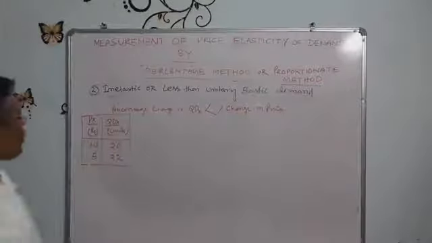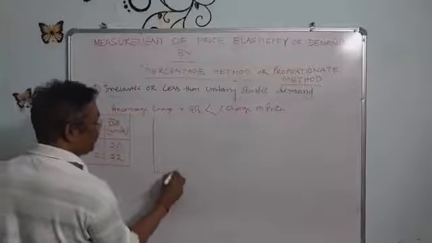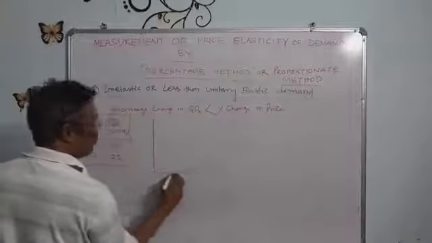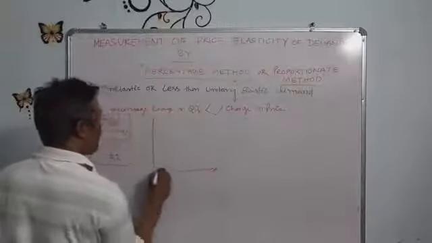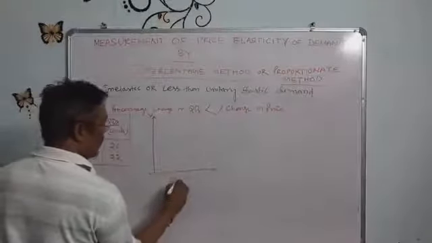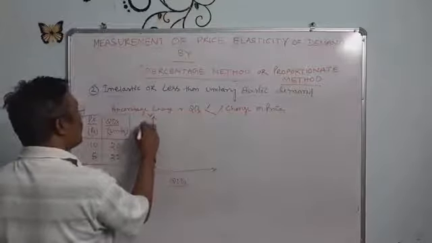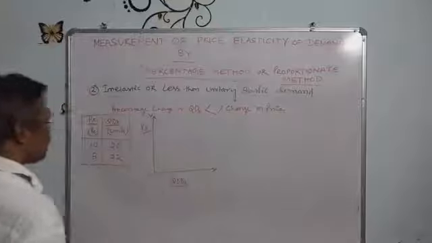Now we can draw this in the diagram. This is OX, units, and this is OY. OX is the quantity demanded of X goods, and OY is the price of X goods.